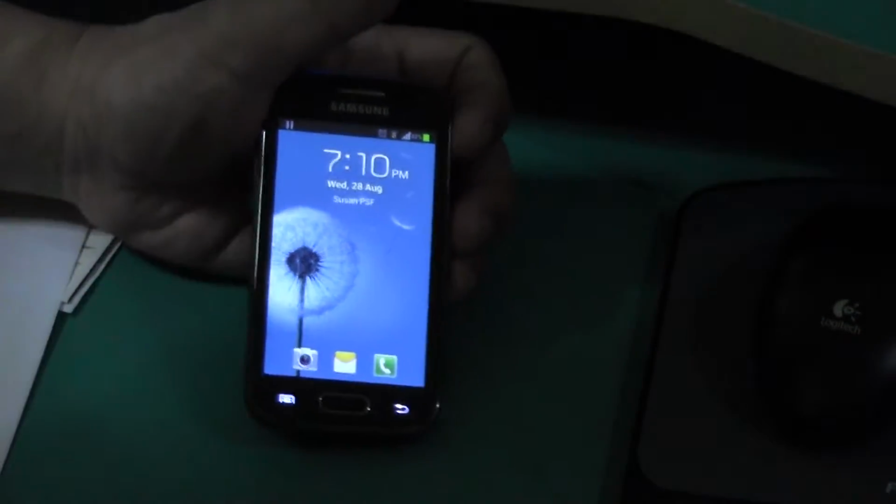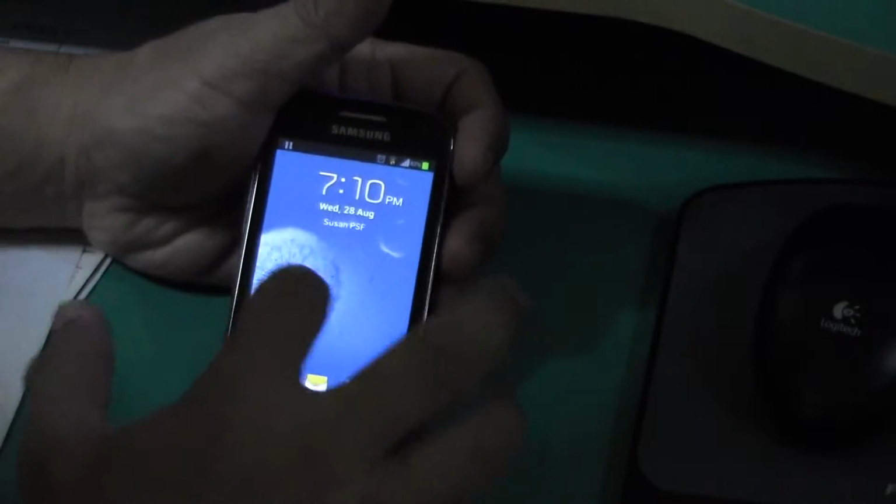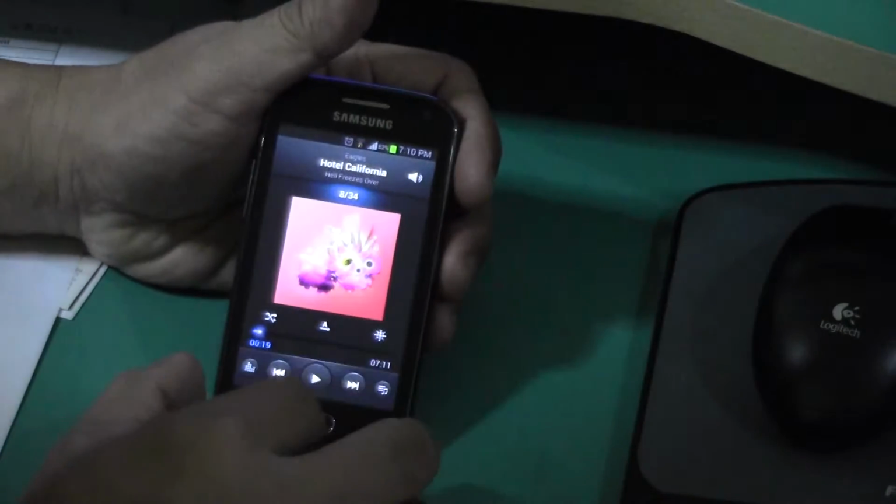Okay, we are going to do... Okay, go back there.